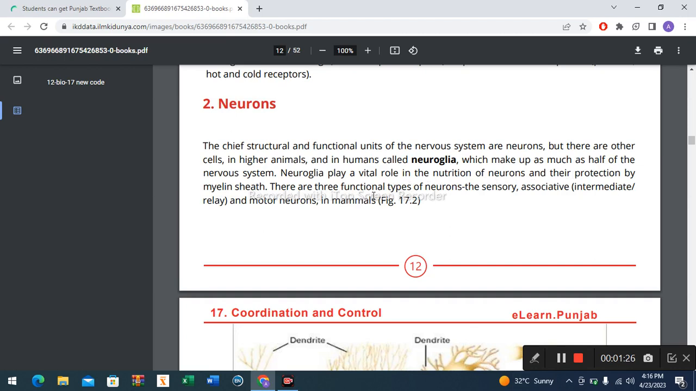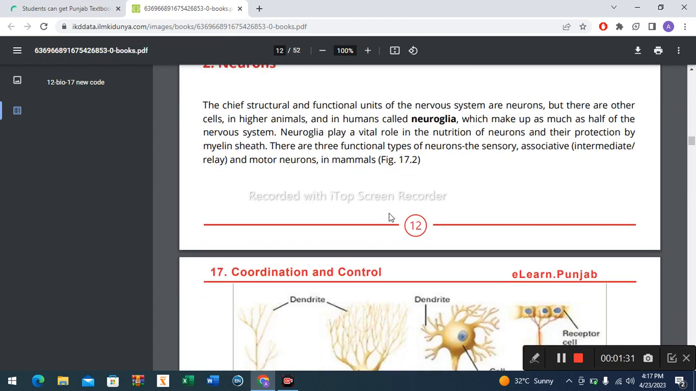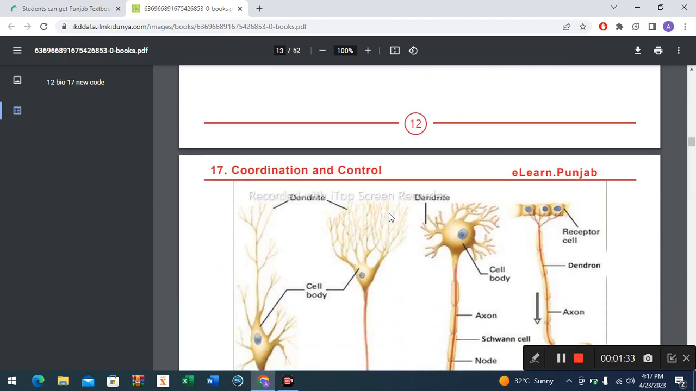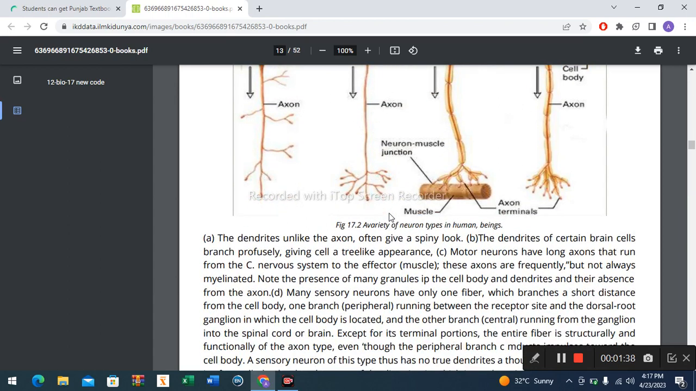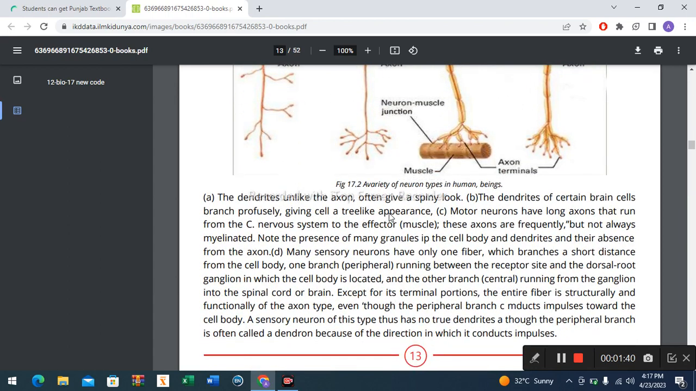There are three functional types of neurons in mammals: the sensory, the associative, and motor neurons. These are their diagrams: sensory, motor, and associative neurons. In this diagram, they are showing that the dendrites, unlike the axon, often give a spiny look. The dendrites of certain brain cells branch profusely, giving the cell a tree-like appearance.